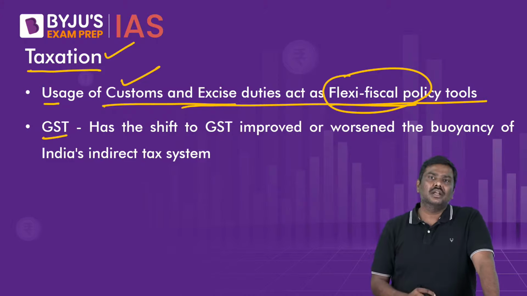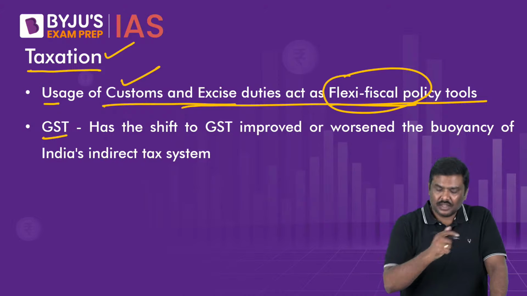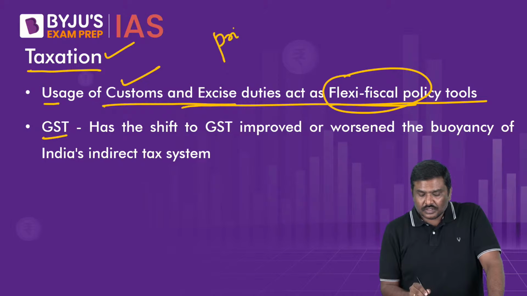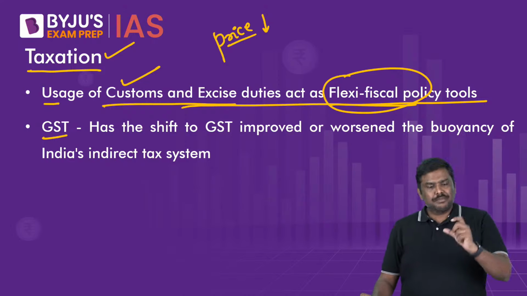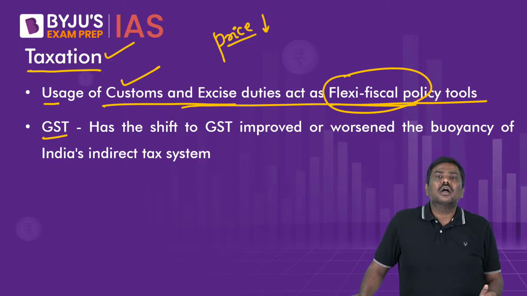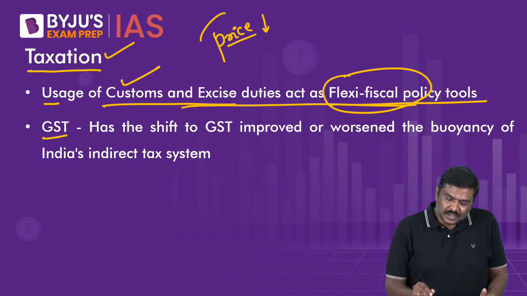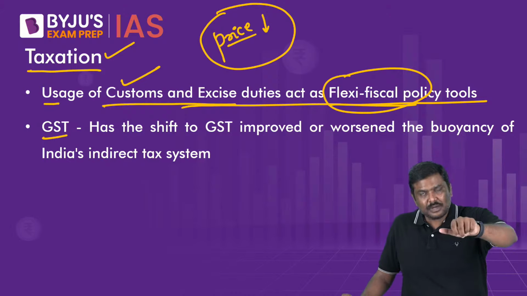Simple logic. There has been certain time period in the recent times where the prices of the crude in the international market has gone down. Is it okay? Follow step by step. Prices of crude in the international market has gone down. And when the prices have gone down, India has been able to purchase the fuel at cheaper price.